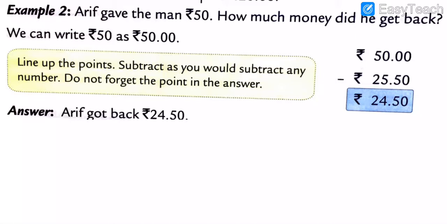Understood all of you what I am telling you? So line up the point, subtract as you would subtract any number. Do not forget the point in the answer.